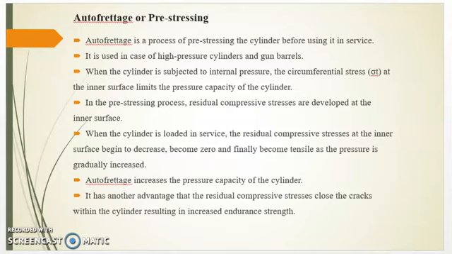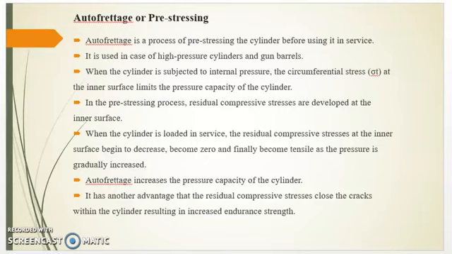Now we will see autofrettage, or pre-stressing. Autofrettage is a process of pre-stressing a cylinder before using it in service. It is used in case of high pressure cylinders and gun barrels. When the cylinder is subjected to an internal pressure, the circumferential stress sigma t at the inner surface limits the pressure capacity of the cylinder.